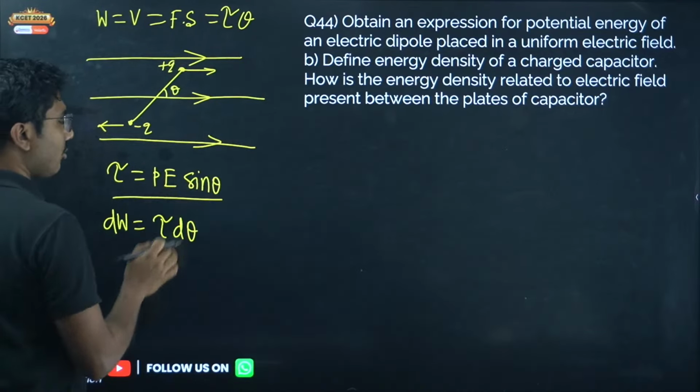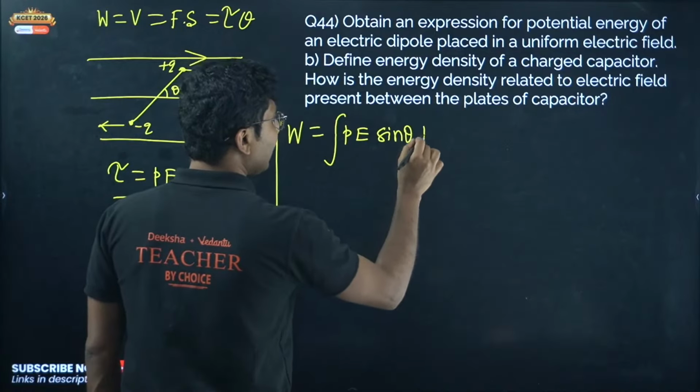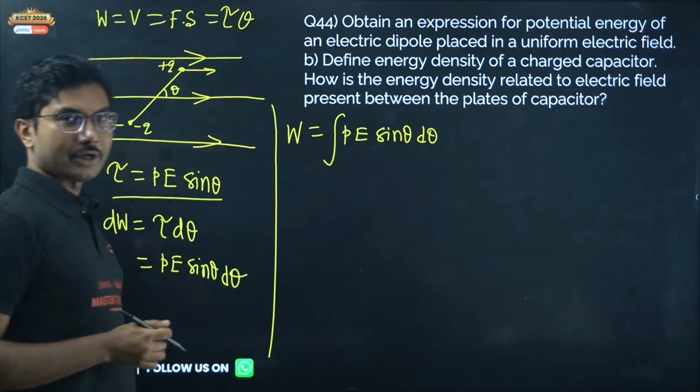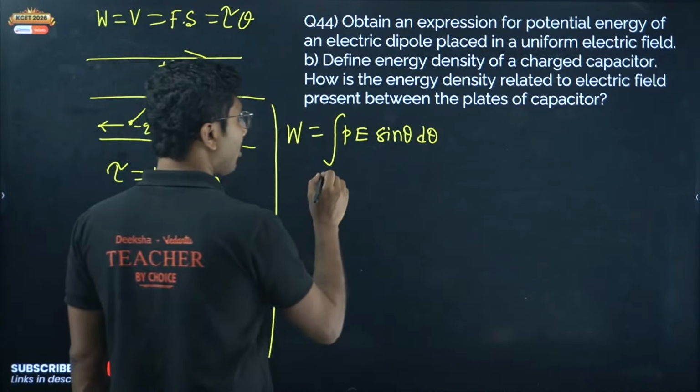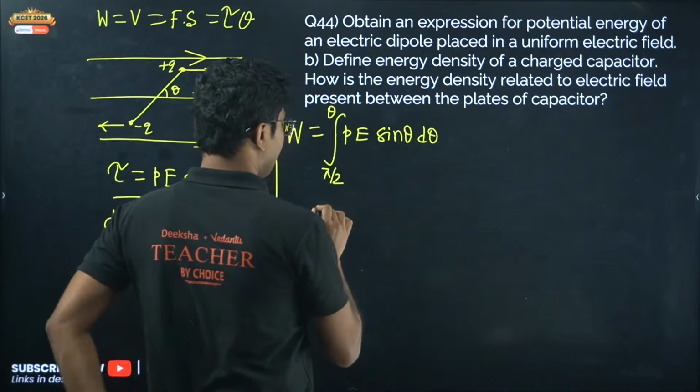Now what is the total work done? Total work done again is the integration of PE sin theta d theta, and here the limit is very important. It's a definite integration. Limit starting from angle pi by 2 to an angle theta. Initially it was like this, and you are rotating to some angle, from pi by 2 to angle theta. This should be the limit of the integration. Now let's do the integration.